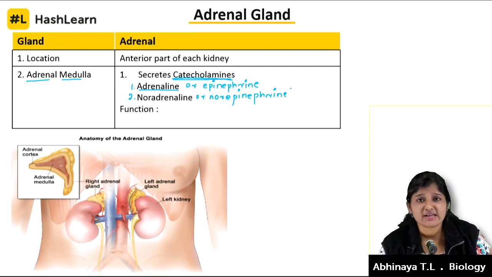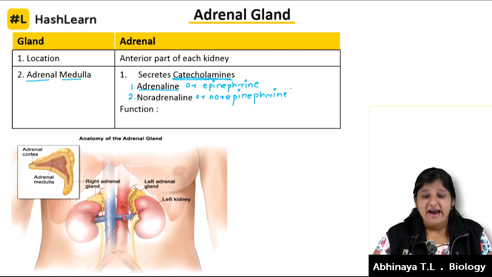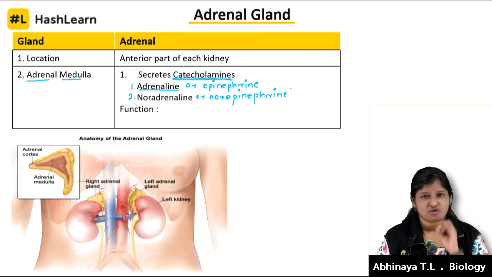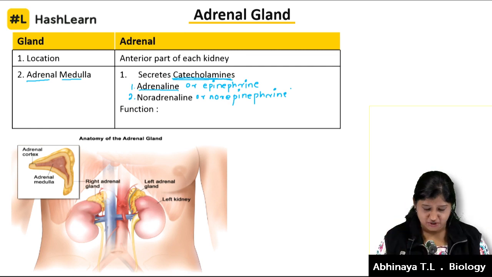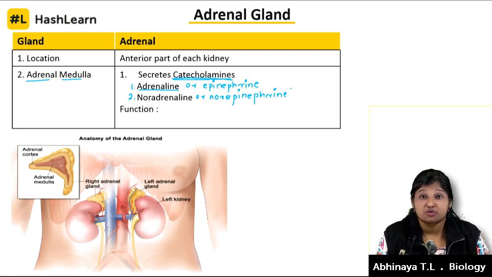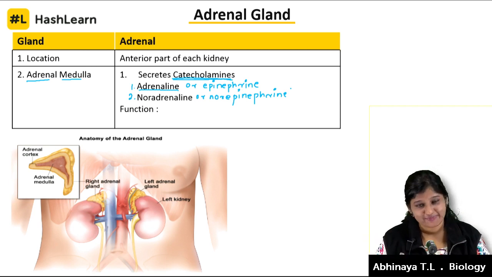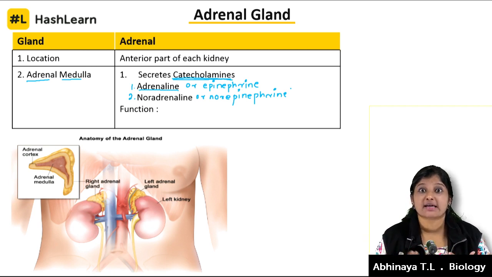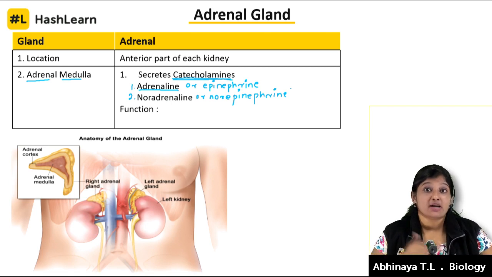Okay. So we'll discuss the function of adrenaline and noradrenaline. I'm going to write it, but before that I'll give you this picturization. These are nothing but emergency hormones, the fight or flight hormones. What do I mean by that? When your body is in some stress, or you've seen something which is putting you into high BP, like when you're seeing a ghost movie with a thrilling scene, you can feel your heartbeat increasing, you're sweating, and there is piloerection.